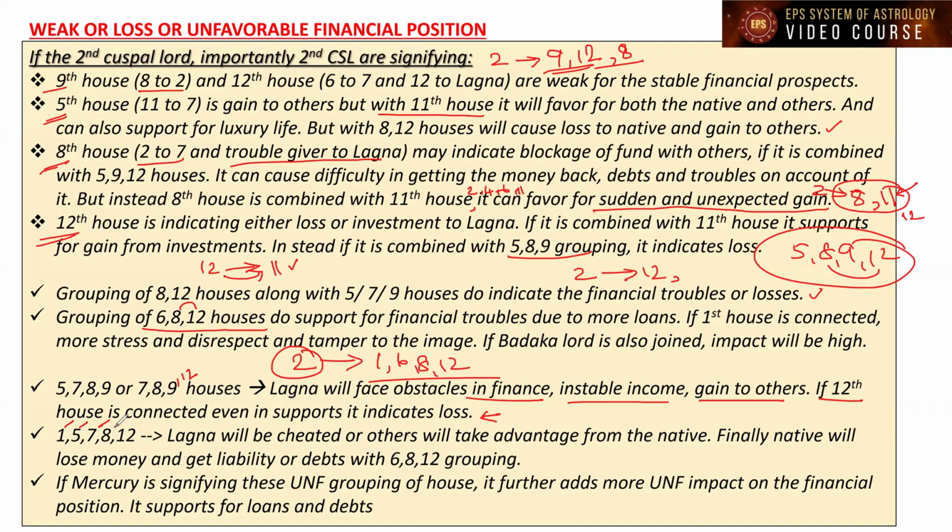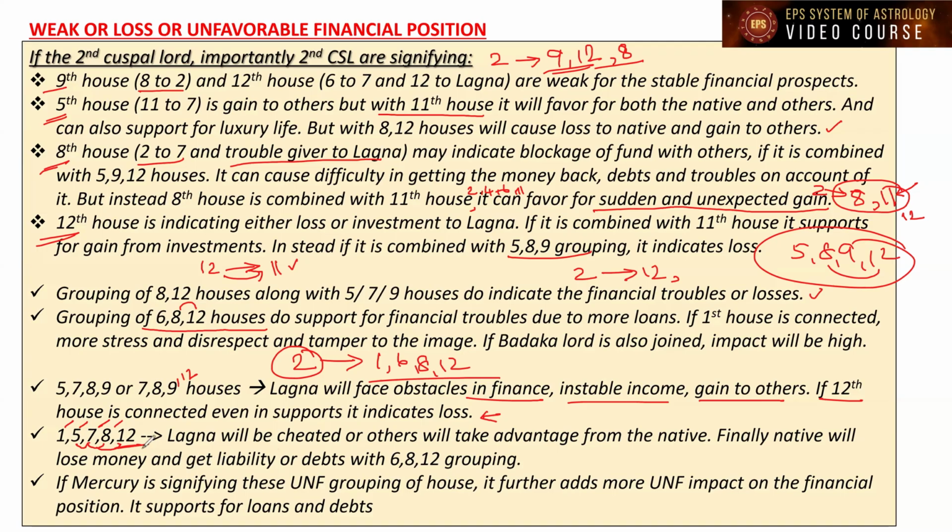The eighth house is for the benefit of the opposite person, because it is the second house from the seventh house, and it is a trouble-giving house to the lagna, and the 12th house is a loss-giving house to the lagna. So if these houses are connected, the lagna will be cheated, or others will take advantage of the native, because the 7th is benefited, with money and loss to the lagna. So others will take advantage from the lagna. So the lagna will be cheated.